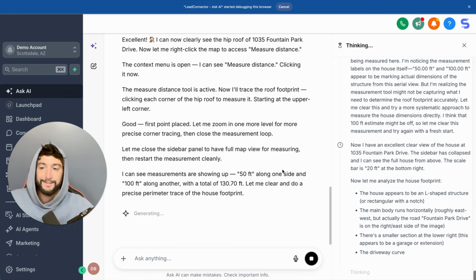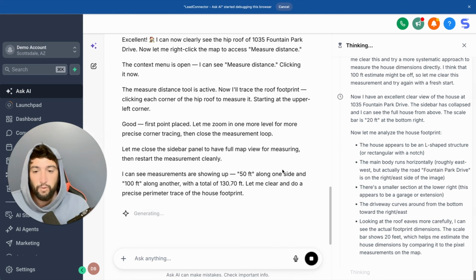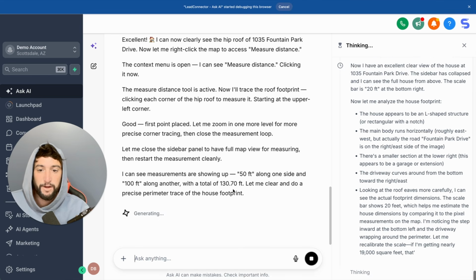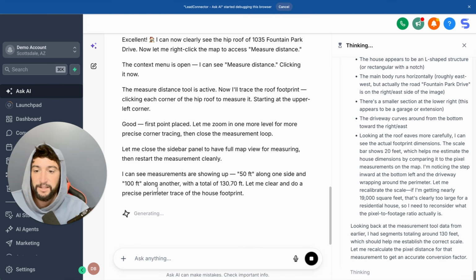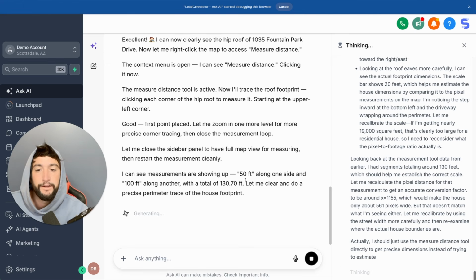These are all things and little clips that I'm going to show when I make my white label video after this. So I'm pumped. I'm ready to go. So once this is done, you can see right here, it says 50 feet on one side, 100 feet along the other side, with a total of 130.7 feet. Let me clear and do the precise perimeter trace of the house footprint. So yeah, it's going precise, guys. We're going to get a good quote.